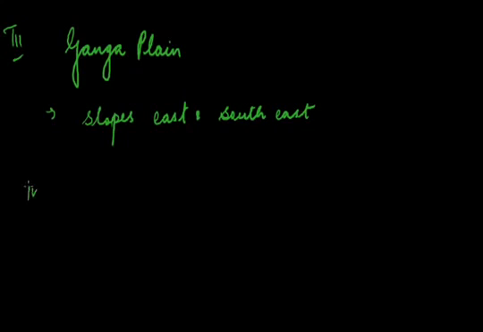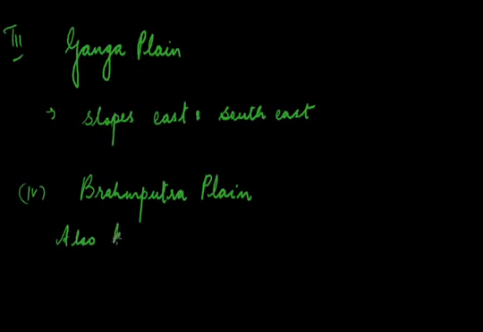Now the fourth plain we study is the Brahmaputra plain. It is also known as the Assam plain because it is located in Assam. This plain extends for a distance of about 640 kilometers from Dhubri to Sadiya. Its width varies from 90 to 100 kilometers. The entire plain has been formed by Brahmaputra and its tributaries.